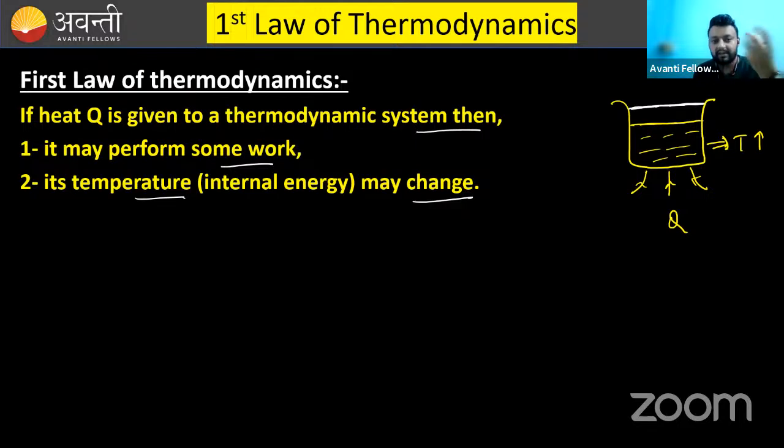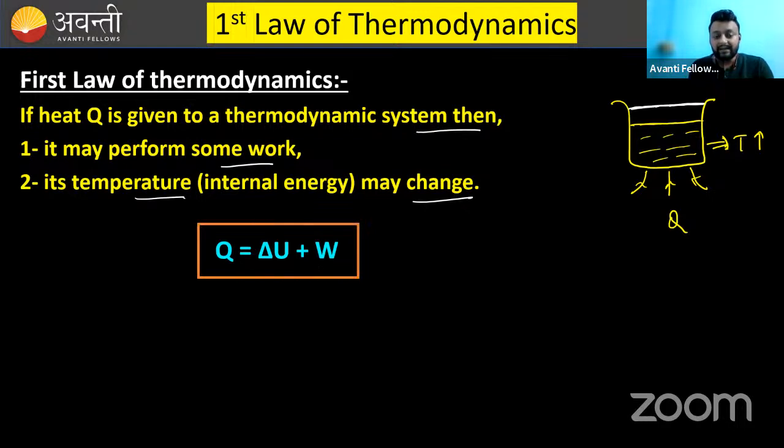And these two things can be summarized in a simple equation. That simple equation is Q equals delta U plus W. Delta U is the change in internal energy. W is the work done. So this total theory can be summarized in a simple equation, Q equals delta U plus W. And this equation is known as the first law of thermodynamics.